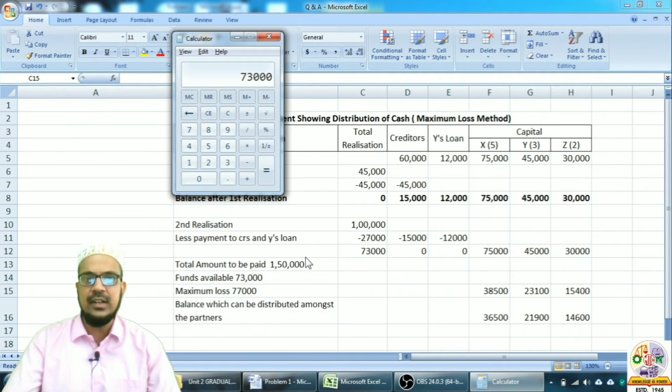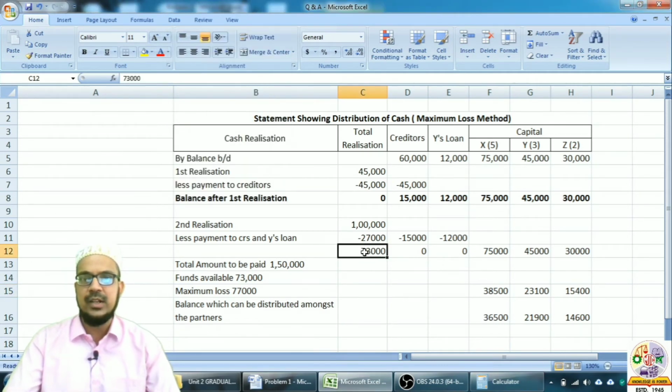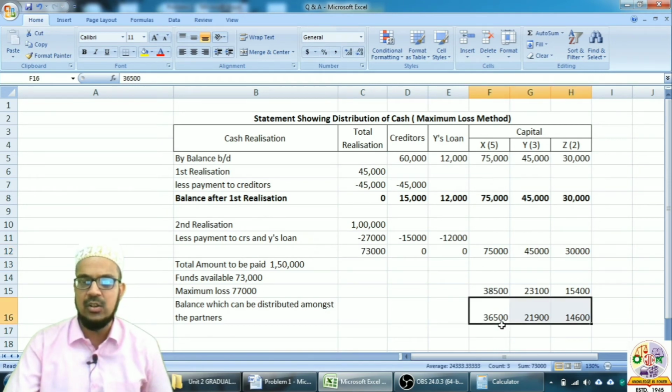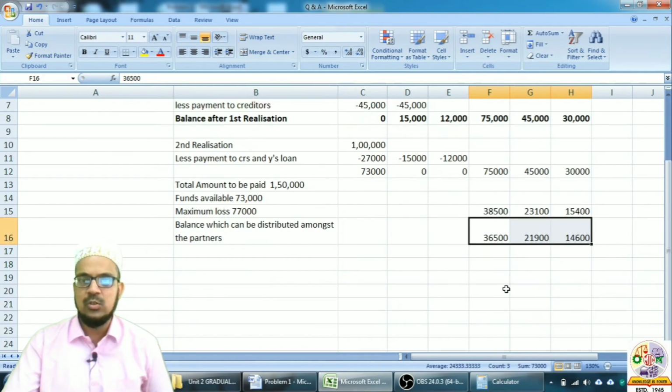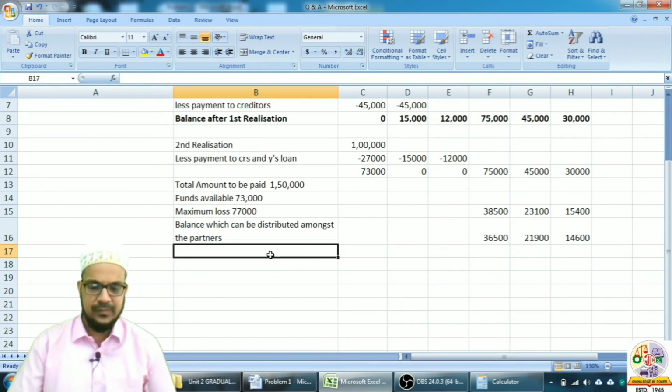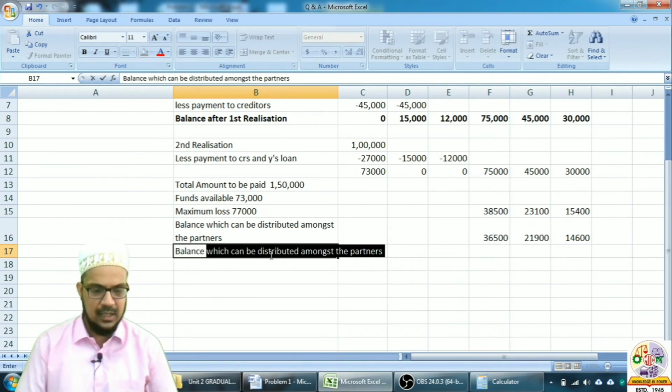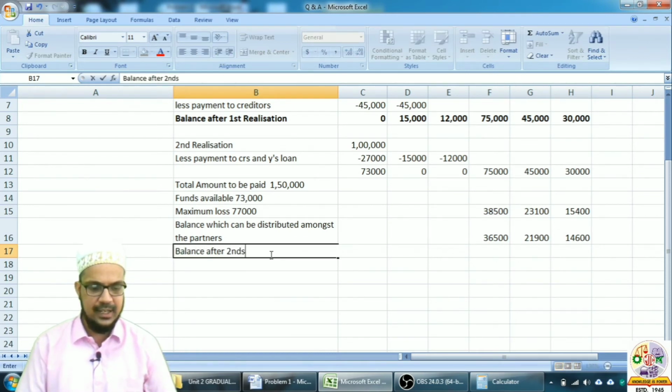So this 73,000 can be distributed amongst partners in this ratio. Okay, so now we have distributed this 73,000 among partners in this ratio. We have made payment to partners in this ratio. So what will be the remaining balance with them? Now we will need to write balance after second realization.